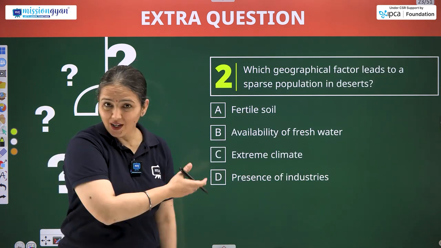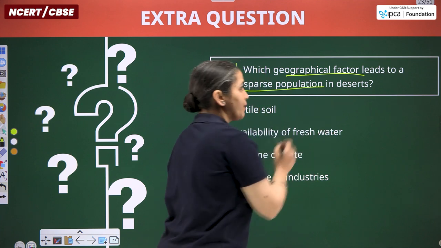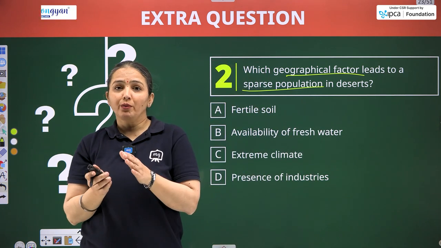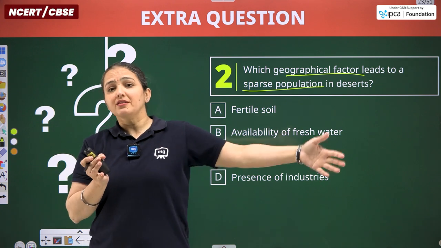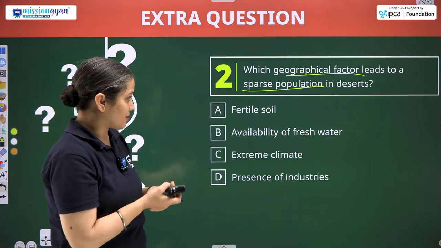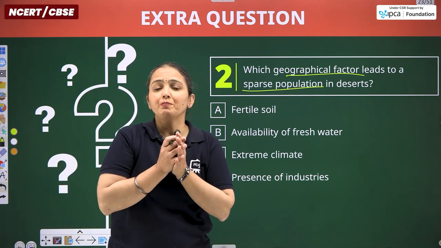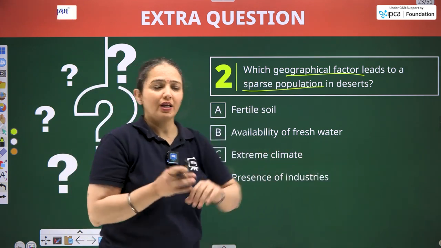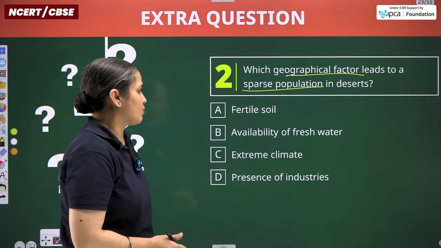Moving ahead with the second question, which geographical factor leads to a sparse population? Sparse, where the population is residing in distant places. They are not living in densely located areas. And we are talking about deserts, so quite obviously within the desert people live in sparsely located areas. So we have to find out the geographical factor which affects this.